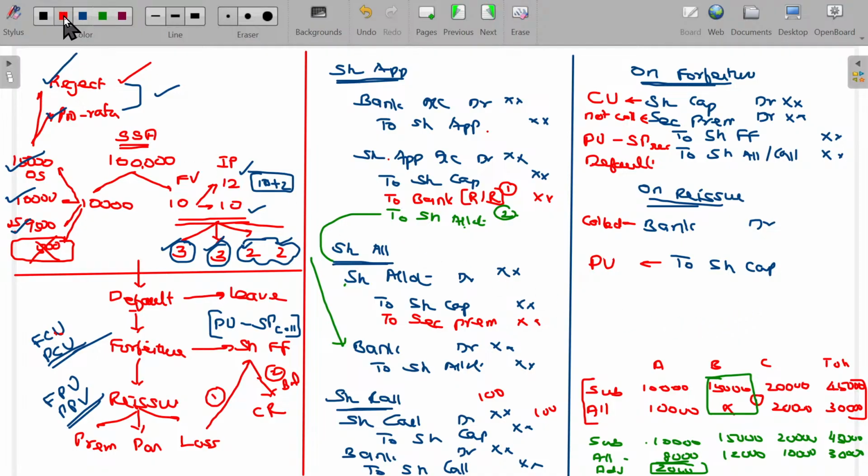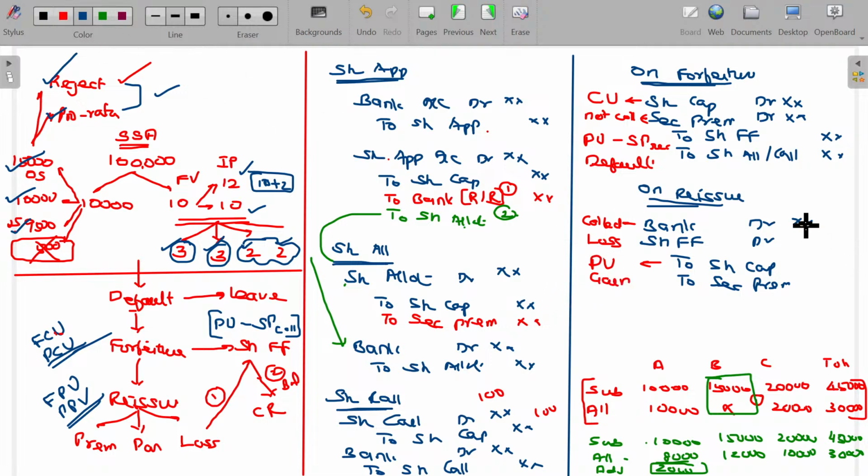While reissuing, you'll gain also sometimes. If you gain, that gain will be securities premium. If you are reissuing at a loss, the loss will be named as what? In case of gain, securities premium. In case of loss on reissue, already told you, if there is any loss, that loss is adjusted in the share forfeiture. So this will be called loss on reissue. This is gain on reissue.